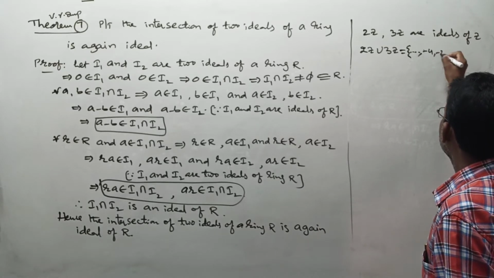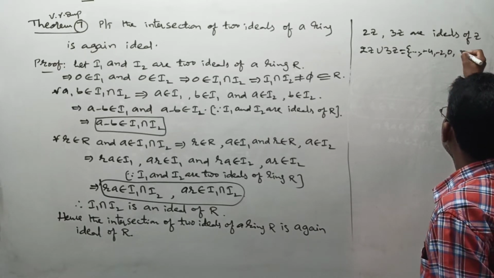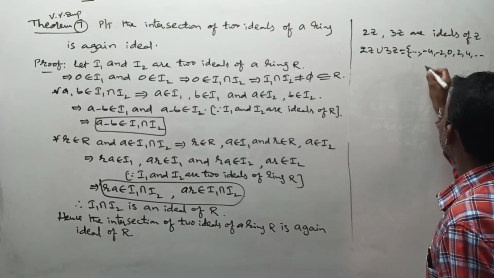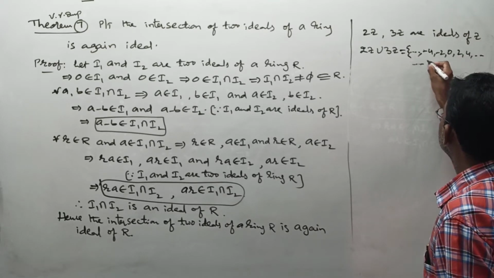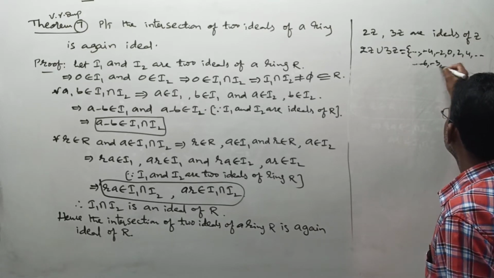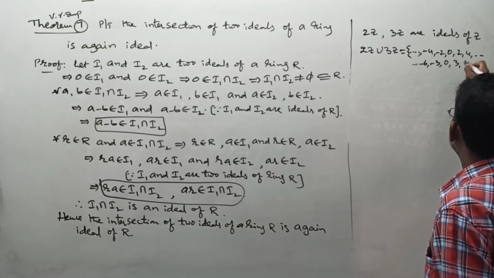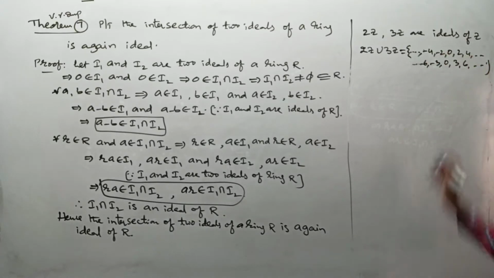Minus 4, minus 2, 0, 2, 4 and so on. 3z means what? Minus 6, minus 3, 0, 3, 6 and so on. Just take the union of these two sets.